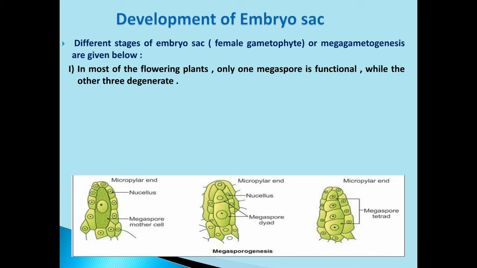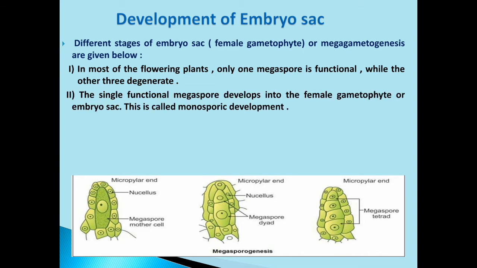Only one megaspore cell is functional, while the other 3 degenerate, or they become functionless. They cannot perform their function. So out of these 4, only one becomes functional.